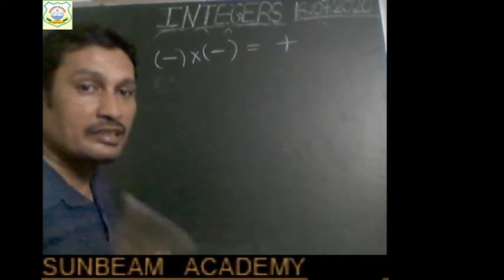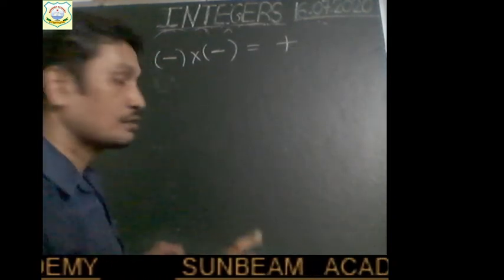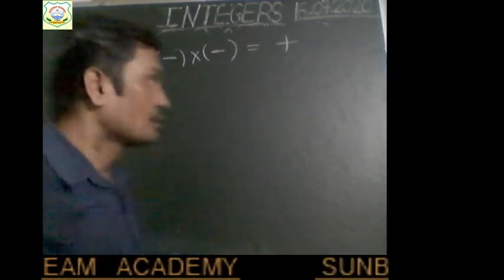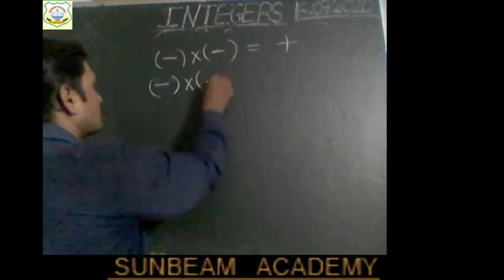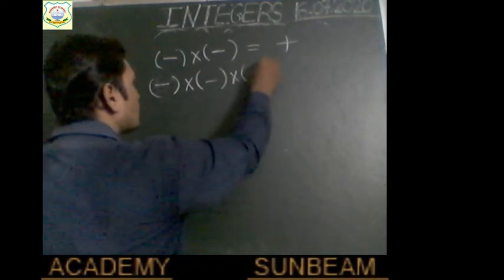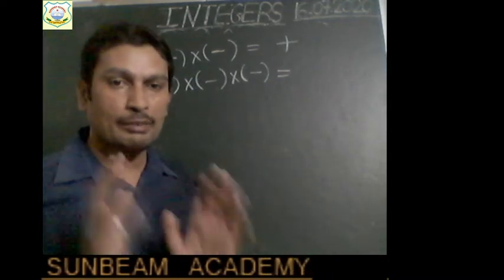Now, if 3 negative integers are there, children, focus on the board, all of you, and try to understand what I want to say. If there are 3 negative integers to be multiplied, minus into minus into minus, then what will be the result? Will the result be positive or negative?